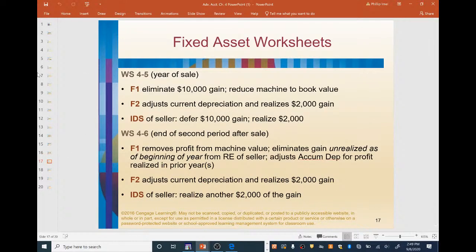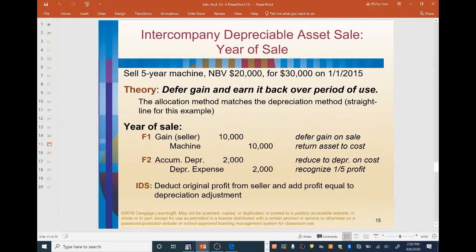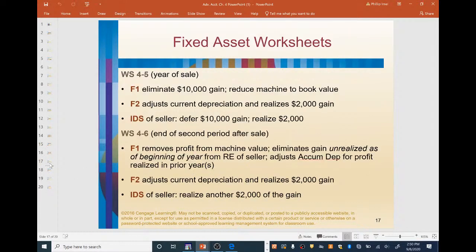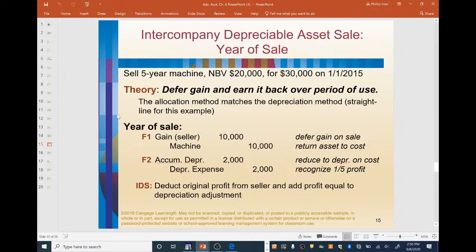Okay, fixed assets worksheets. Worksheet 4.5, year of sale. F1 eliminates the $10,000 gain, which reduces the machine to book value. Once again, these are just the entries we've gone through right here. So we can see here that's what it does: reduces the gain and returns the asset to cost.